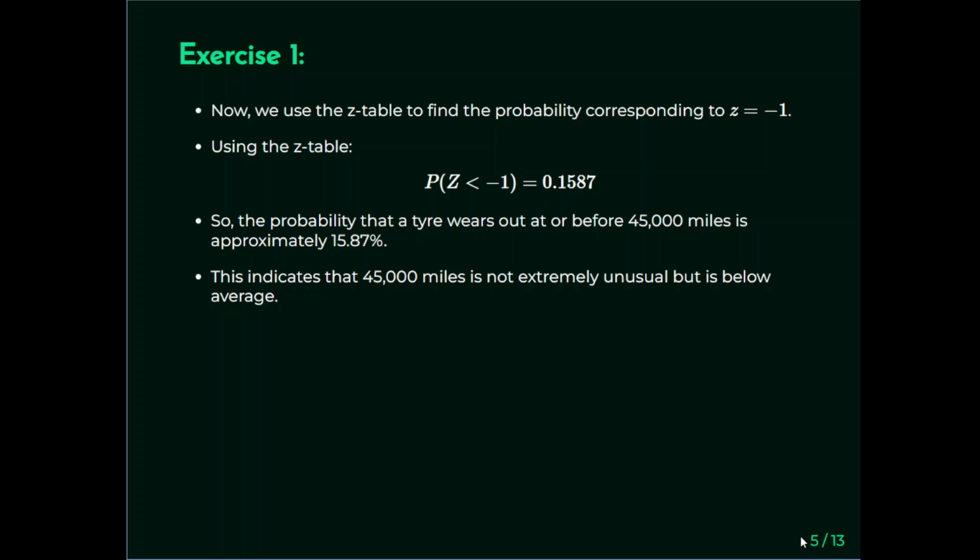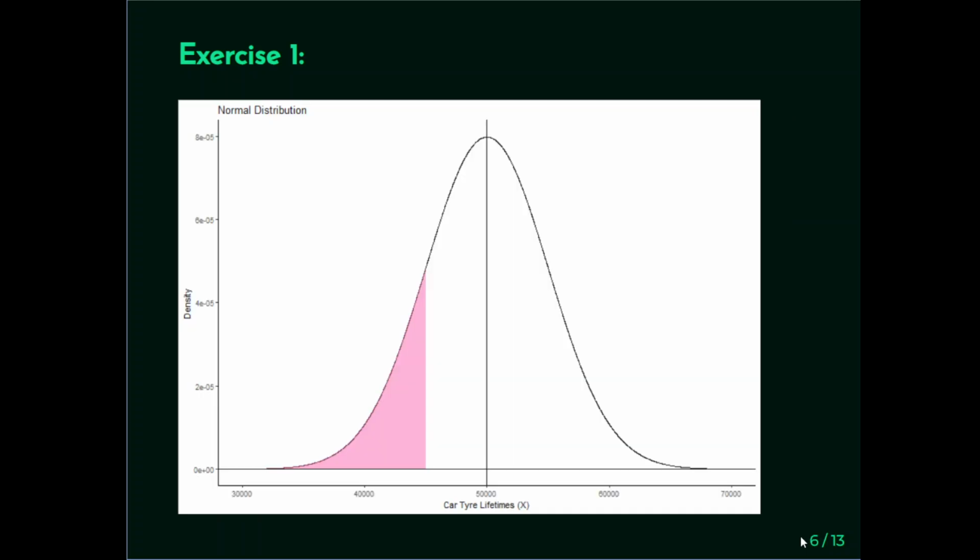So the probability that a tyre wears out at or before 45,000 miles is approximately 15.87%, which is not really unusual. It's below average, but it's not massively unusual. Now I'm going to show you the bell curve that corresponds to this question. Here we have the normal distribution curve for car tyre lifetimes.